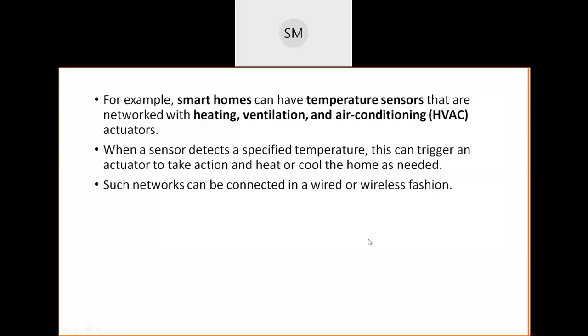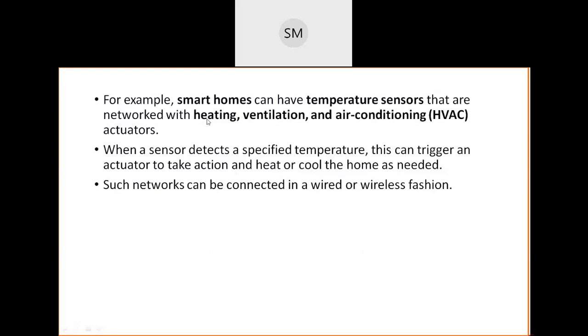Okay, suppose the climate is very cold, your complete home is very cold and chilled, then the temperature will definitely be low. The temperature sensors measure the temperature as very low, then that temperature data or reading will be sent to an actuator, particularly which actuator? The heating actuator, its opposite actuator. So the heating actuator starts to heat your home by producing some heat inside.